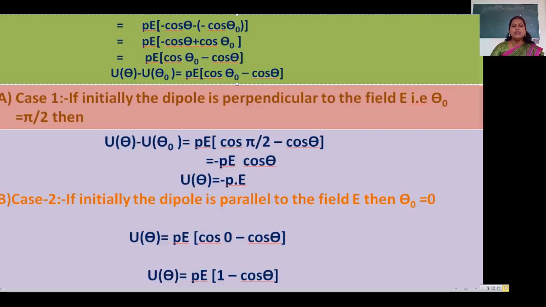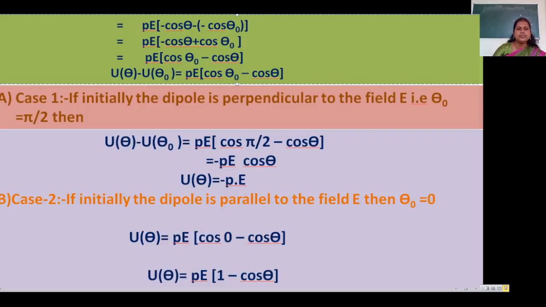Cos 0 is 1, so U theta is equal to PE 1 minus cos theta. These are the equations for the electric potential energy when an electric dipole is placed in an external or uniform electric field.